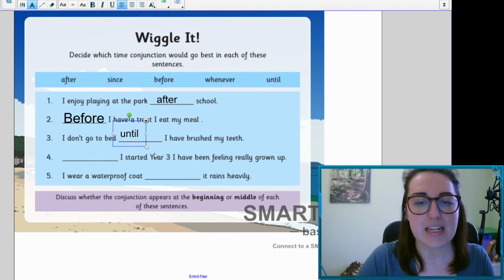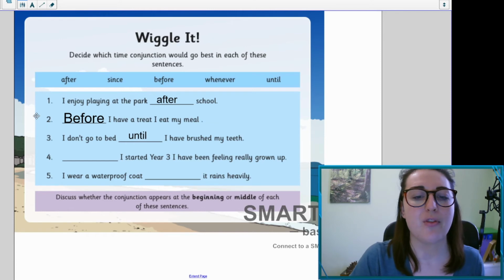So until I brush my teeth, I then can go to bed. So we always brush our teeth before bedtime, don't we?